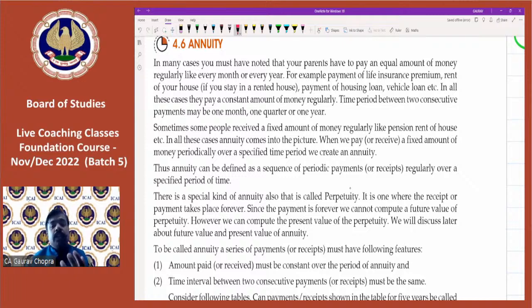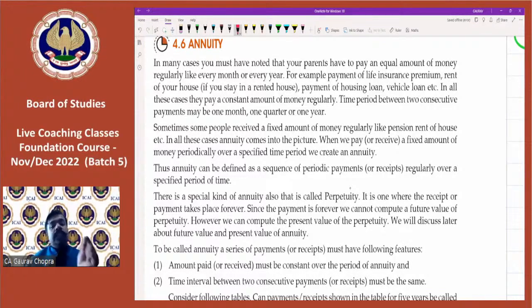Similarly, if we are talking about loans, like we might have purchased a house, and for that house we are paying EMI, that is every month installment. So we are paying the same amount for each and every month. Let's say we are paying rupees 20,000 on the first of every month.